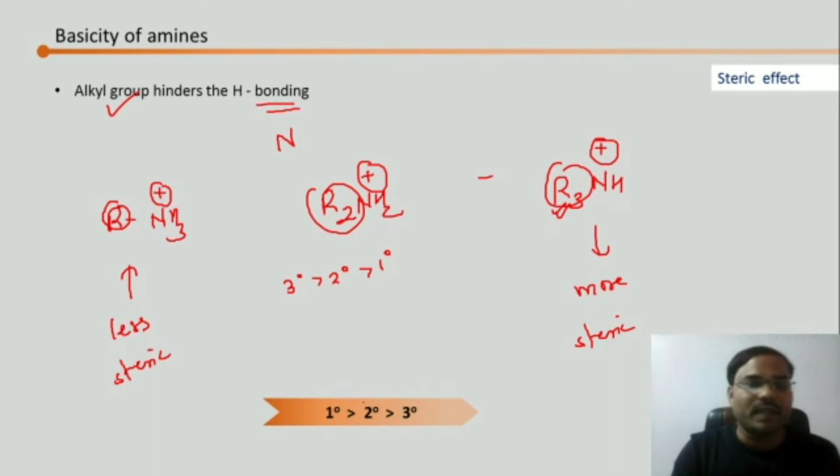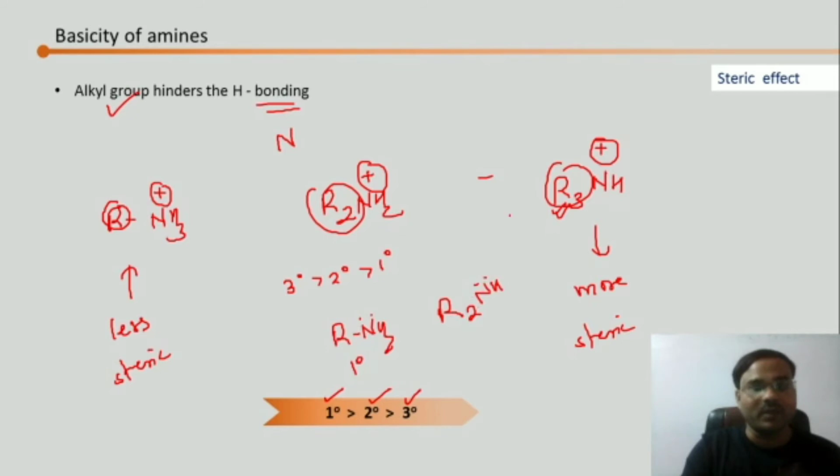So what we are going to say over here is primary are more basic than secondary than tertiary, or we can think of it like this also. Crowding is less, so the lone pair can be donated easily. So primary are more basic. Crowding increases, so the lone pair cannot be donated easily.